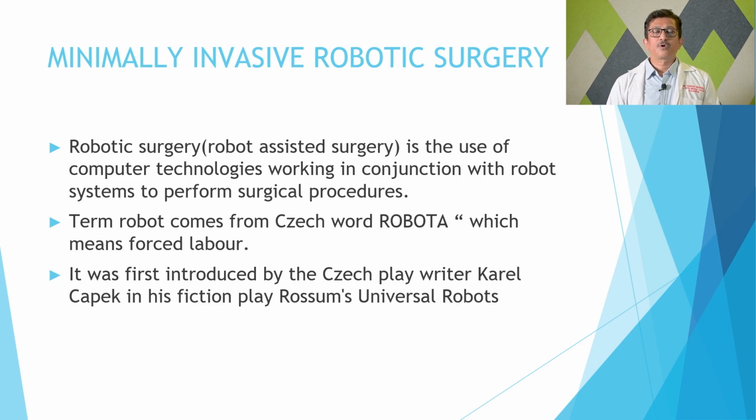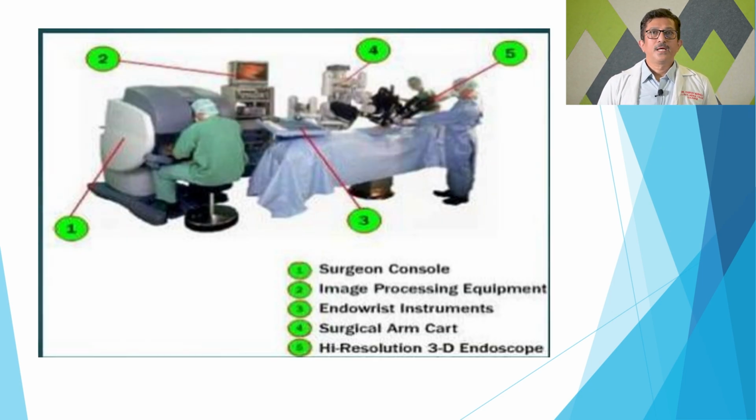So this is how the robotic surgical or operating room looks. The surgeon, who is sitting in a green scrub, is outside the theater or in the console room, and intraoperatively you see images, the processing equipment, endoscopic instrumentation, a surgical arm cart, and a high resolution 3D endoscope. So this is how the robotic theater looks.